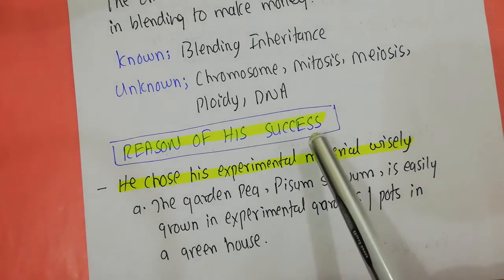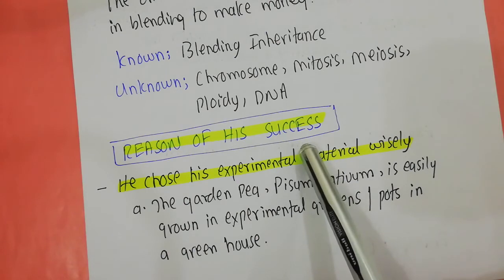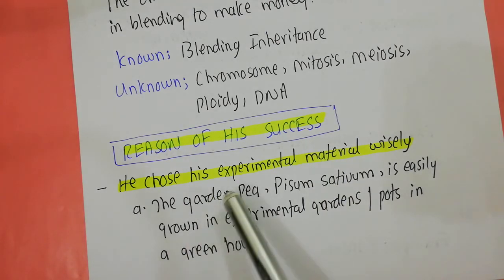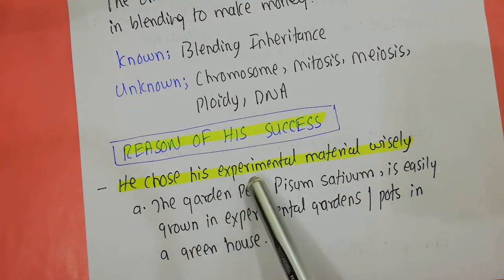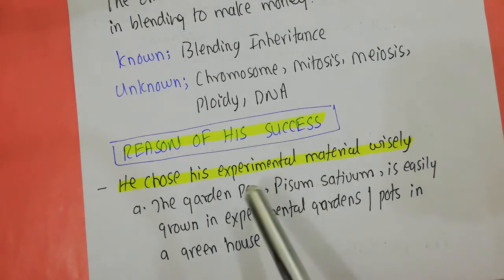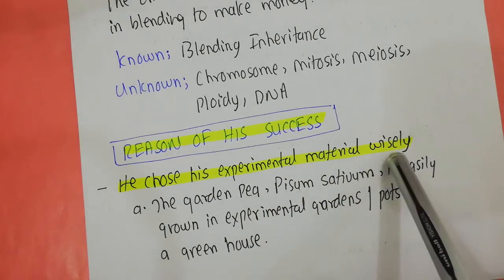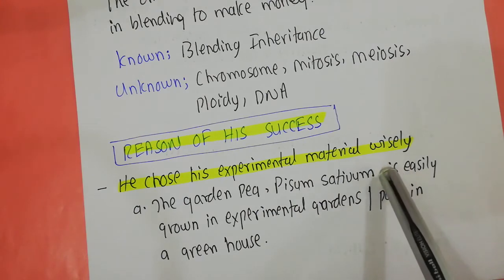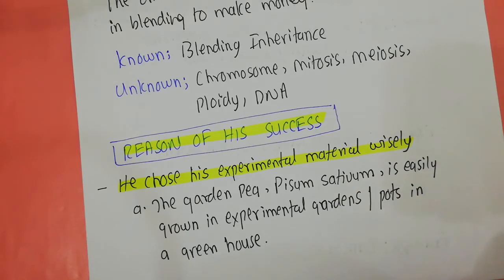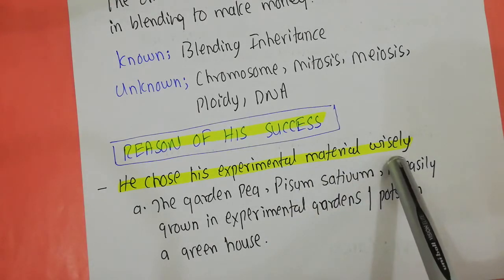But what was the reason for the success of Mendel? The most important thing that made him successful was that he chose his experimental material wisely. The most important thing when you are going for experiments is that you have to choose your models very wisely. If you choose them wisely, you can interpret the results very well, and you can work with them in a fashion that you can get somewhere. So he chose his experimental material very wisely.